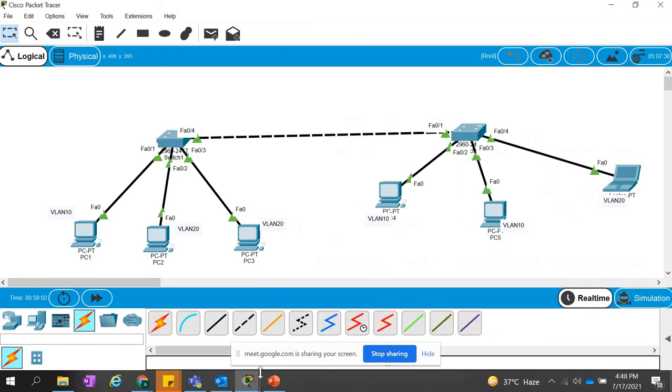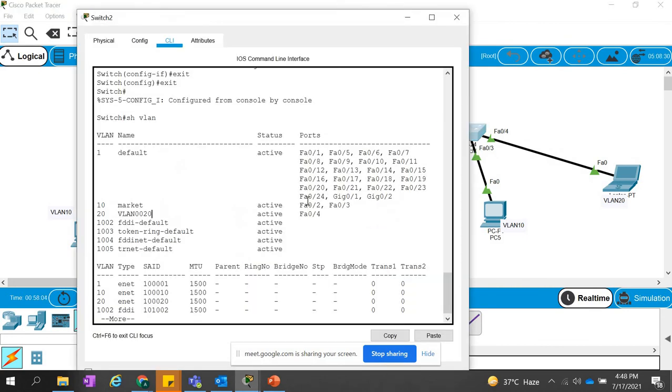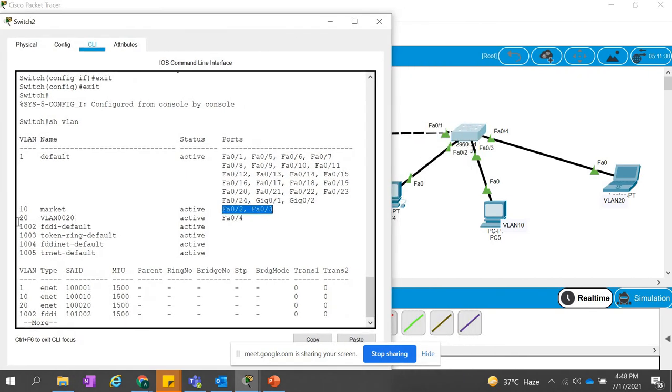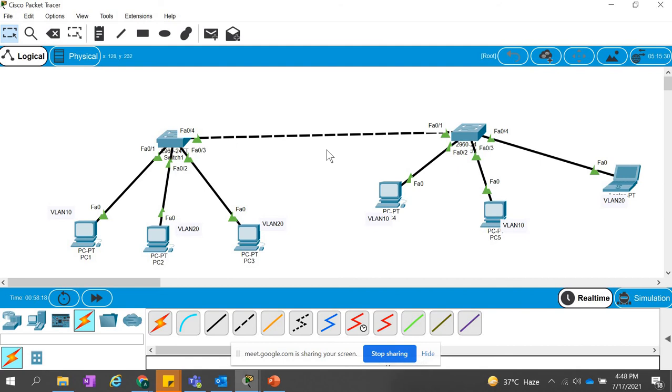And the same thing we can verify in the other switch. Here VLAN 10 has the ports 2 and 3, and VLAN 20 has the port FA 0/4.